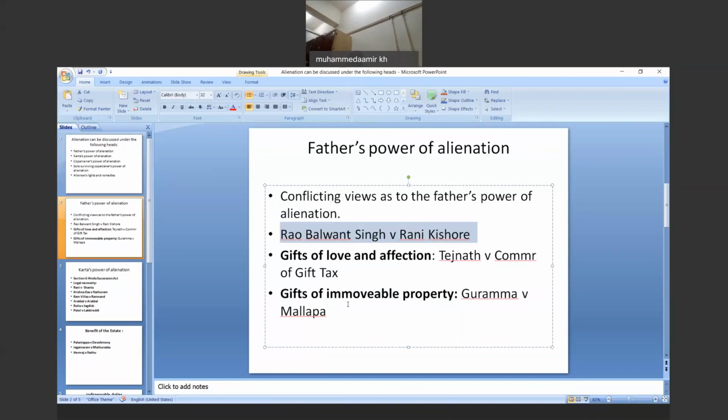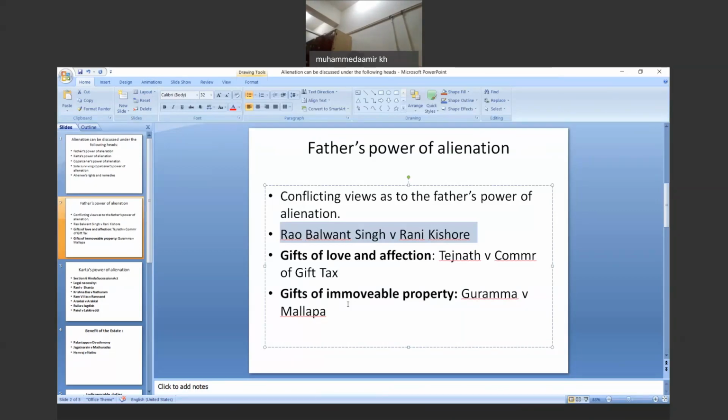However, it is not a settled law that the Mitakshara father has no great power over the joint family property. We can say that over the joint family immovable properties, the only power of the father that has survived is the power of making a gift of love and affection.